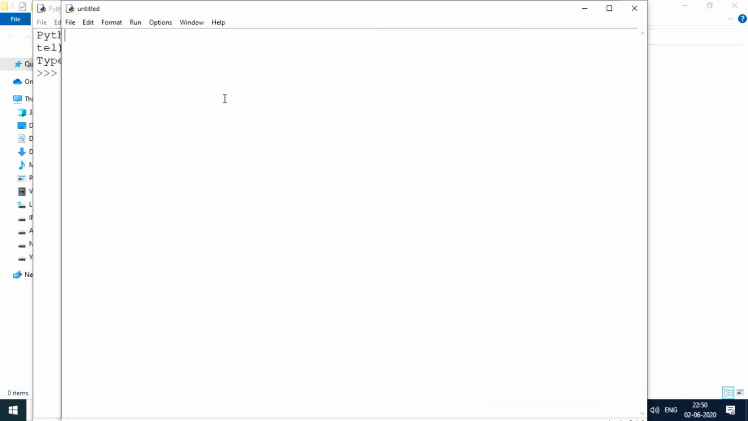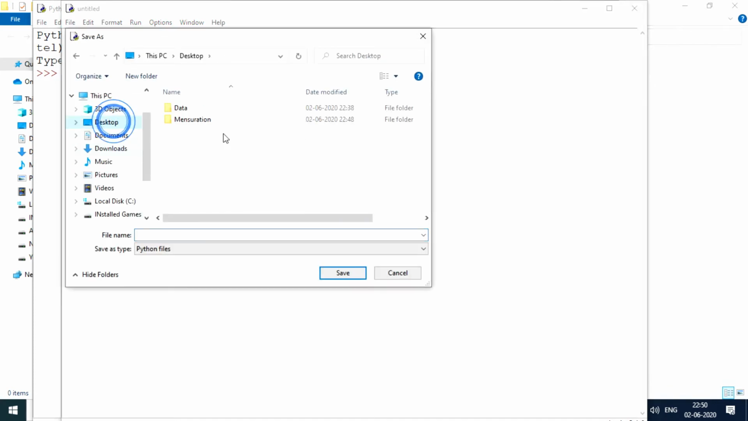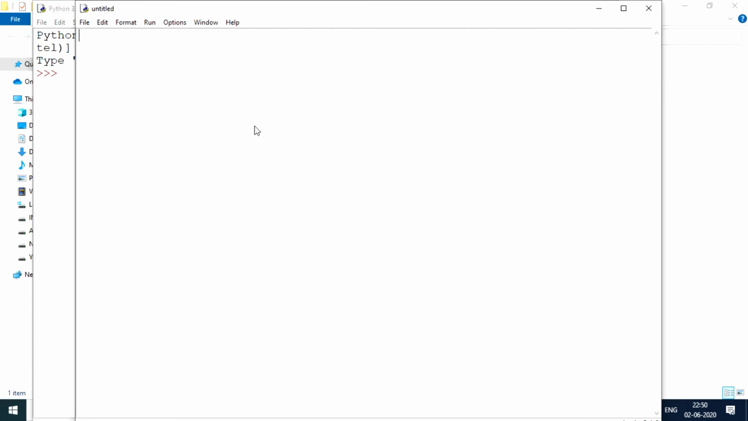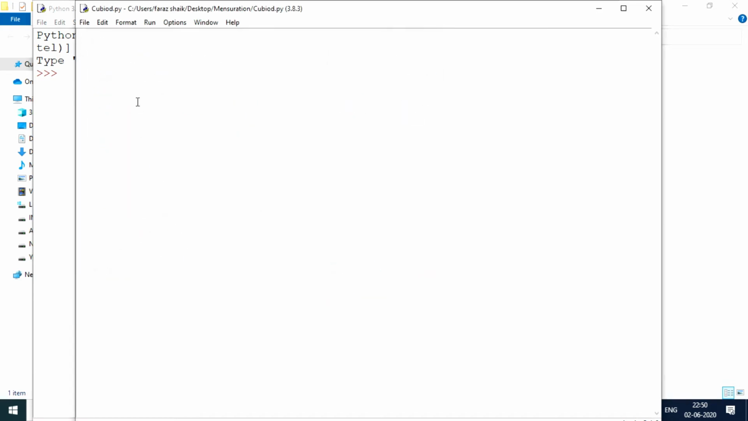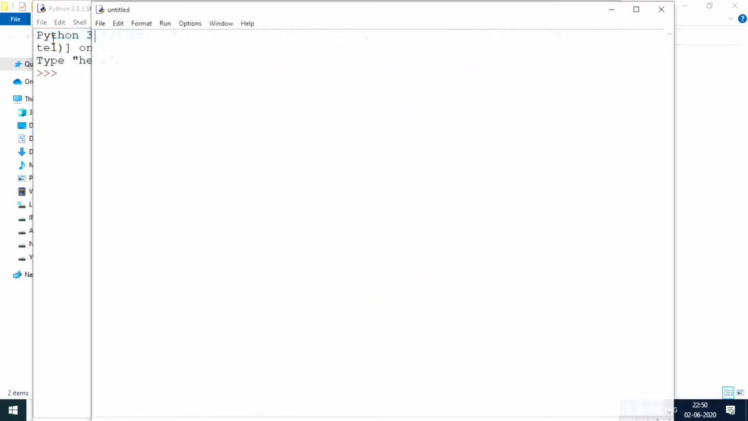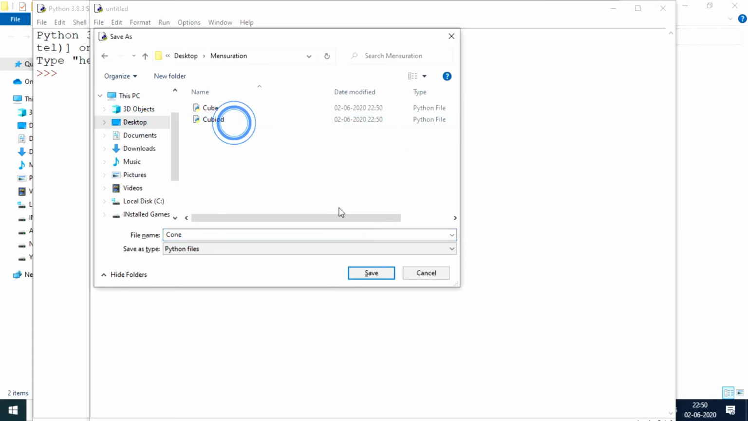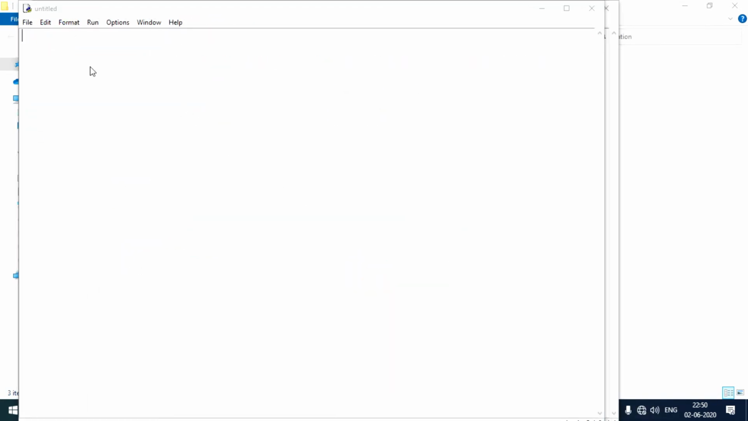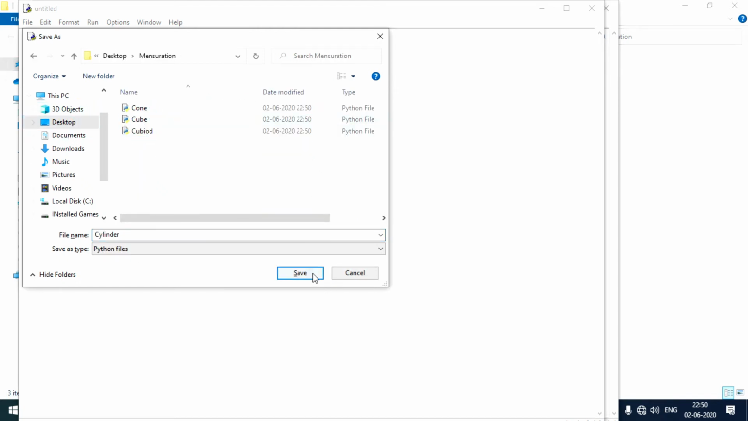So I'm gonna create my first file. Let me just save it so that I can change my location. Mensuration. In this I want to create it as a cube. So this is my first file. Let me just create my second file, save it, cuboid, desktop, mensuration, cuboid. Next let me just create cone. It's cone. There we go. And one more file I'll create, cylinder. So I'm creating these many files.